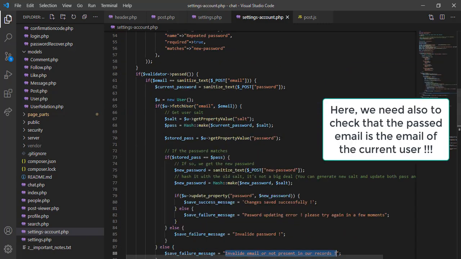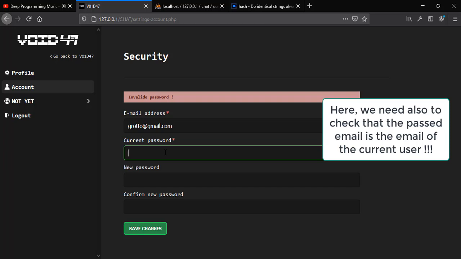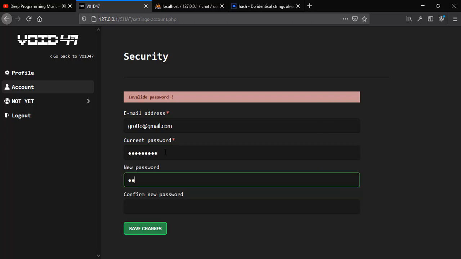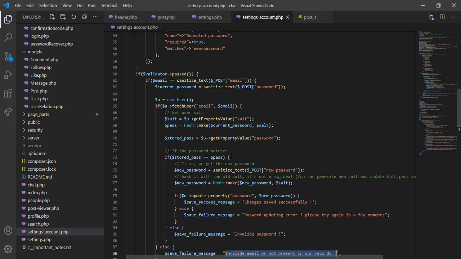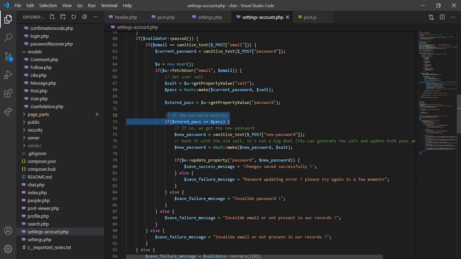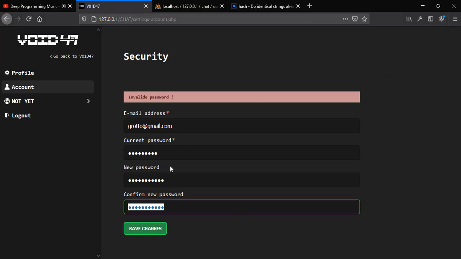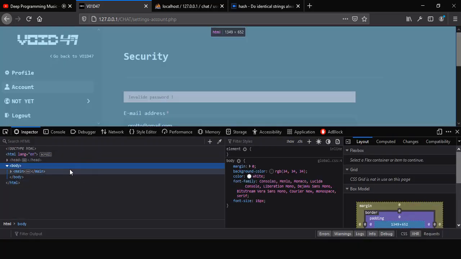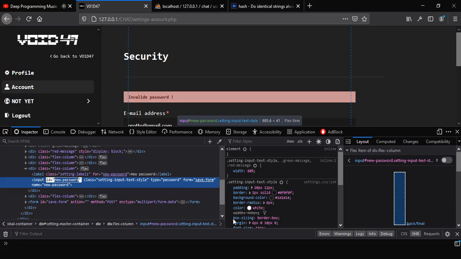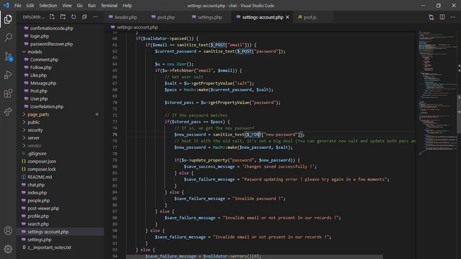Now let's say the user provides the current password which is correct, like this, and this is the new password. Now if we click save changes, the passwords will match, and what we need to do is get the new password from this input. If we go here, let's see the name of this input, new password, which is used to fetch this from the post.